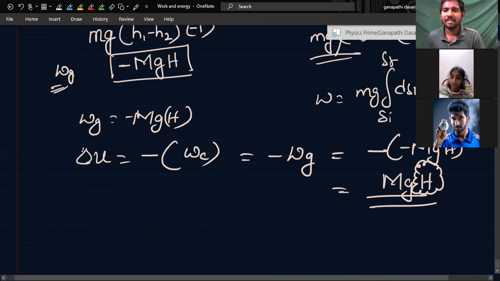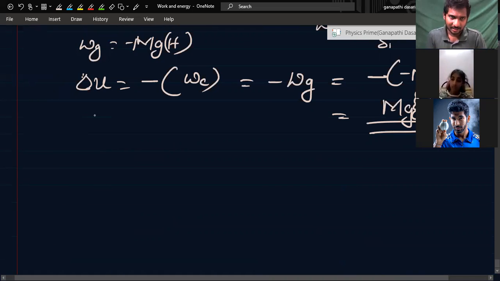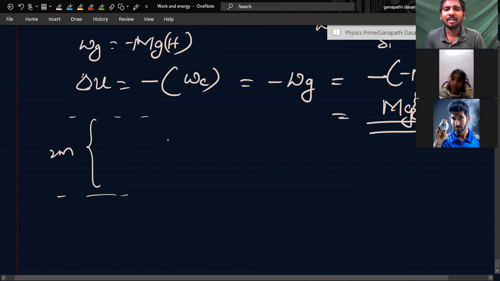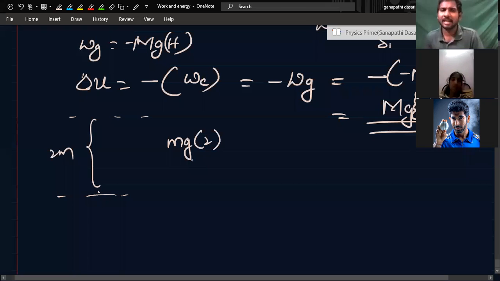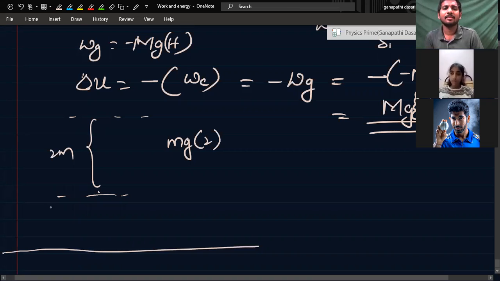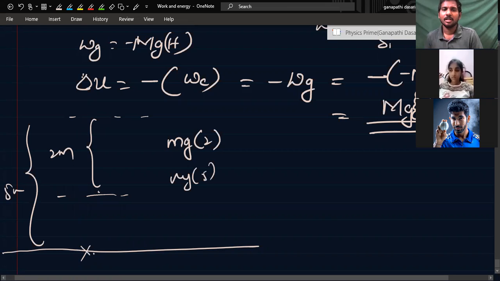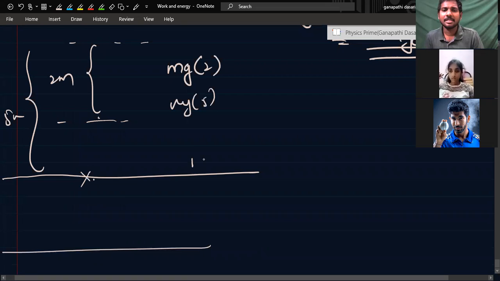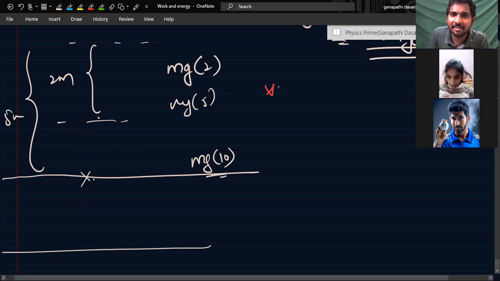If you take different reference levels, suppose the particle is here, 2 meters distance, we cannot say the potential energy is mg into 2. If it is considered from this level, which is 5 meters, it will become mg into 5. If you consider the reference level 10 meters down, it is mg into 10, got it? Very important special point in HC Verma: 2 or 3 questions ask about different points.